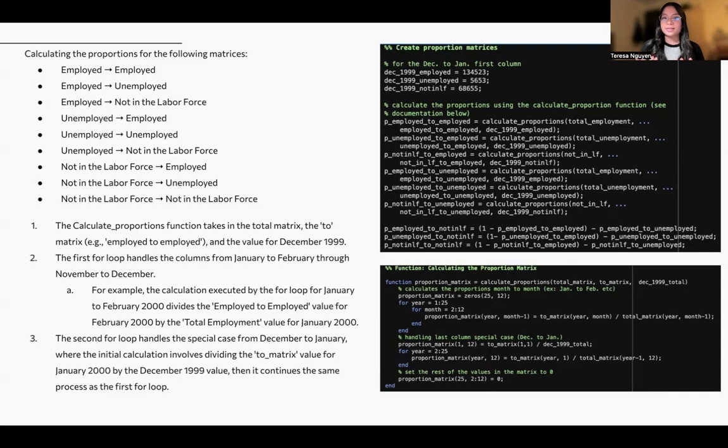And so let's actually take into account an example, the employed to employed proportions matrix. If we take the first value, which is 2000 January to February, it basically divides the employed to employed value for February 2000 by the total employment value for January 2000, and does this all the way until the November to December column. And then the second for loop handles that special case where we're taking into account December 1999. The initial calculation involves dividing the two matrix value for January 2000 by the December 1999 value, and then continues the same process as the first for loop.